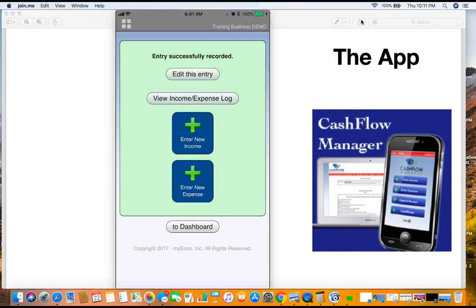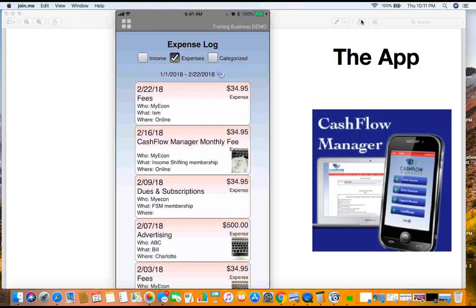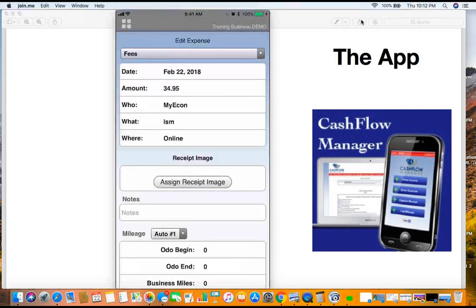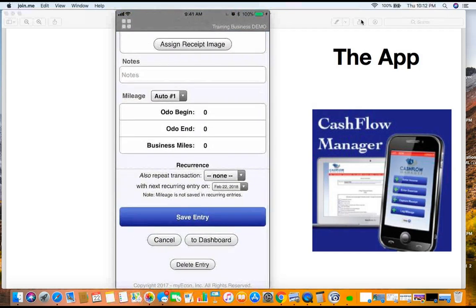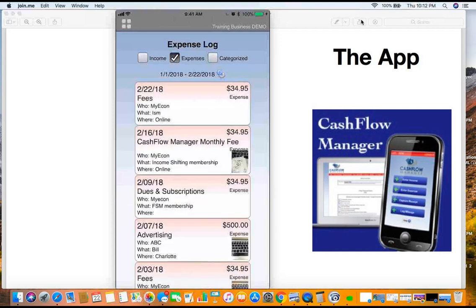So now we hit and we put that in here, so we can go to view income and expense log. Let's click on that. Now look what we got right at the top, 222.18. We got 34.95. If we needed to change something in here, guess what? We could click on this, and now look what it did. It took us back in here. We can change it. Okay. We're going to cancel that. Takes us back to the dashboard.